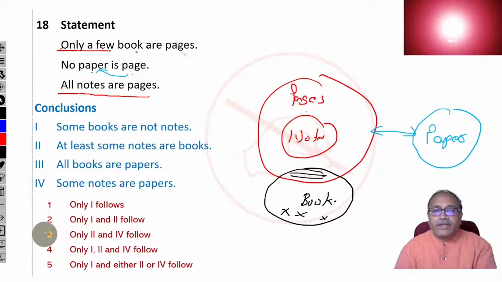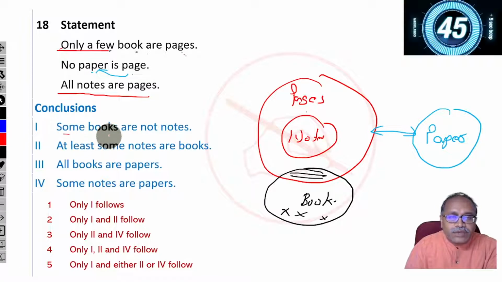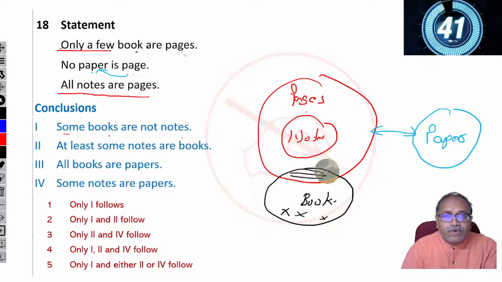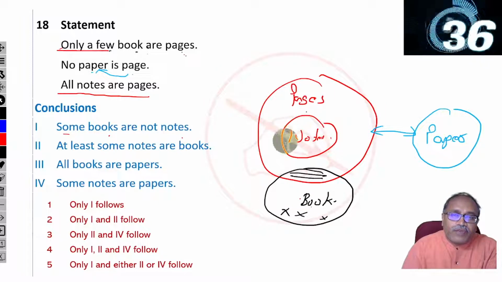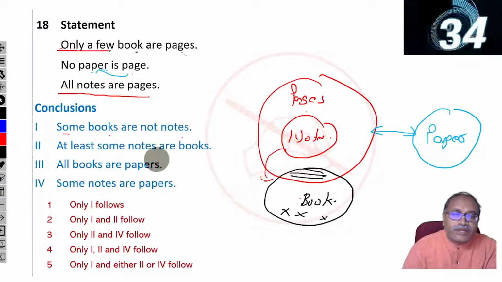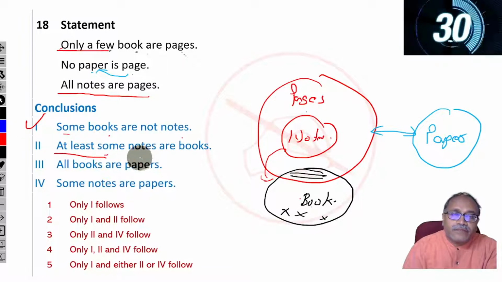So your diagram part is complete. Now check the conclusions. Some books are not notes. Obviously we know that as some books are not pages, therefore some books will not be notes. That is correct. At least some is nothing but some. Some notes are books.